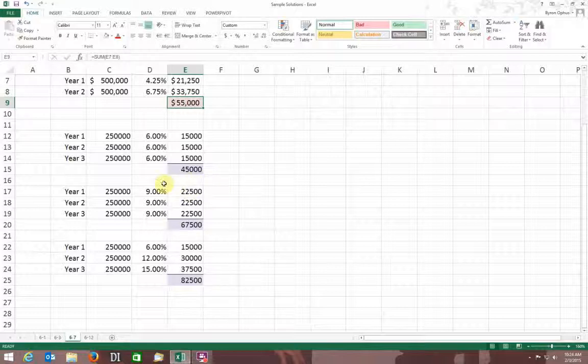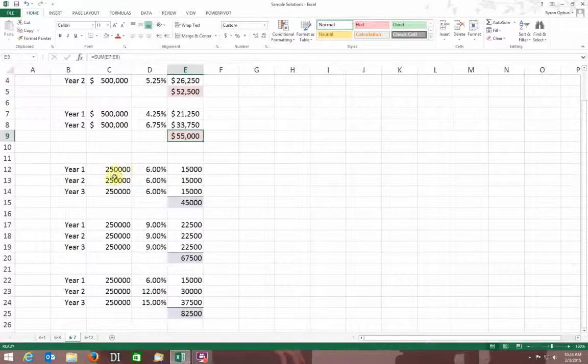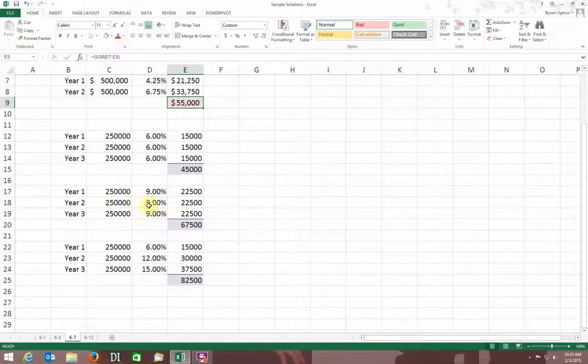Okay. I maybe have an extra step in here that I don't need, right? Because what I did here is I picked year 1, 2, and 3 at 6%. It's really just like the one that we just did, except we're adding another year. Okay. And then I've got years 1, 2, and 3 here. Just want to make sure that I'm reading the problem. Yep. And I just got different amounts. Again, I've got 250,000 as opposed to the 550,000 that you have, and I used 6%. You can probably ignore this middle set of numbers.